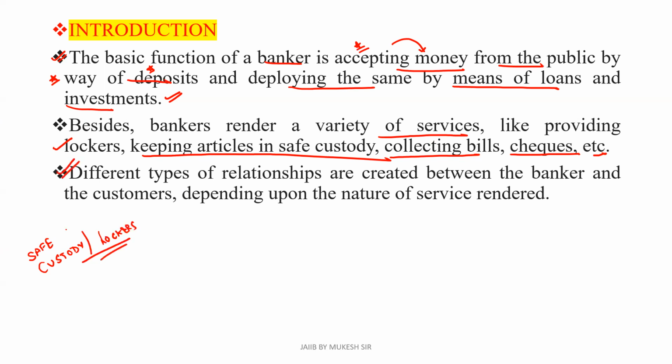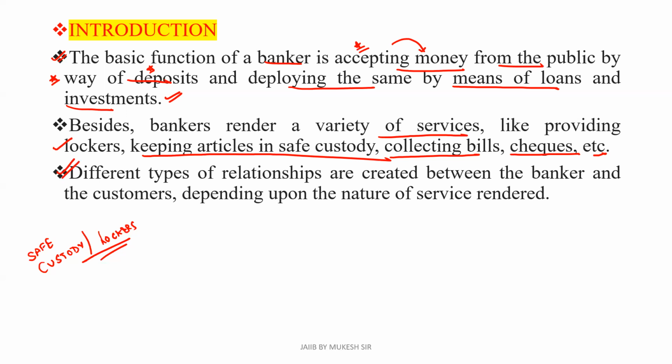So, different types of relations. Different types of relations are created between the banker and the customer, depending upon what type of service we are providing to the customer. On the basis of that, there are different types of relations.